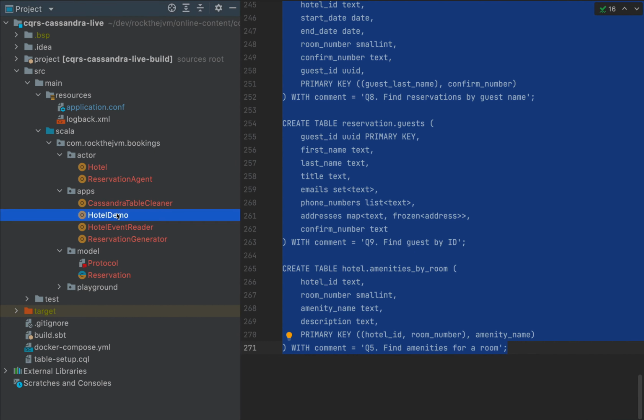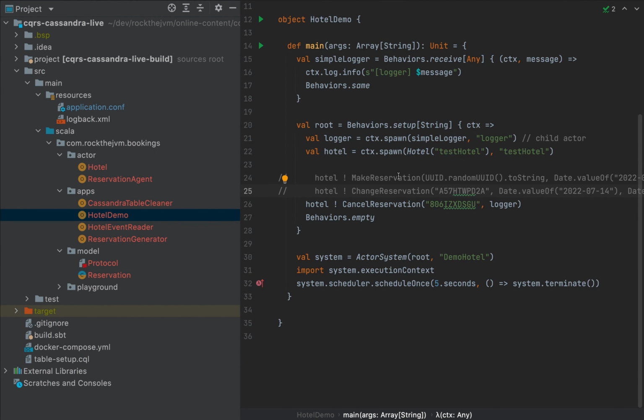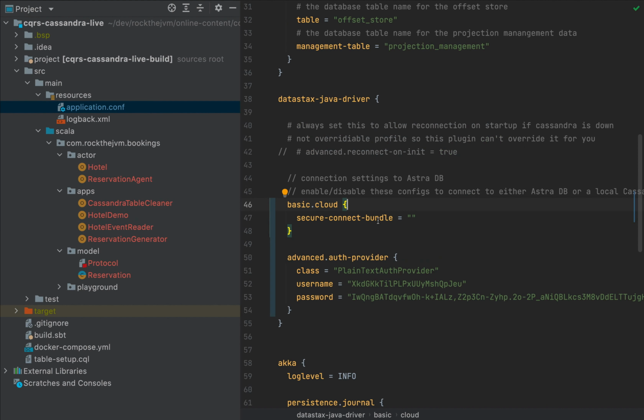Thankfully, we have one with a hotel demo. So I'm going to make a reservation first, and then I'm going to change it and cancel it once I have the confirmation identifier, the confirmation number. Now, before I run this application, we will need to go to application.conf and fill in this missing piece, which is the Secure Connect bundle.